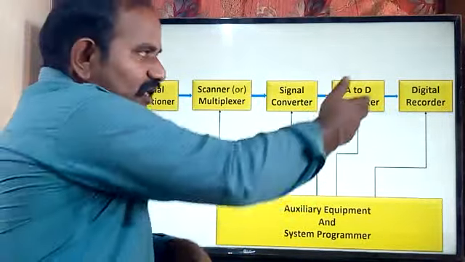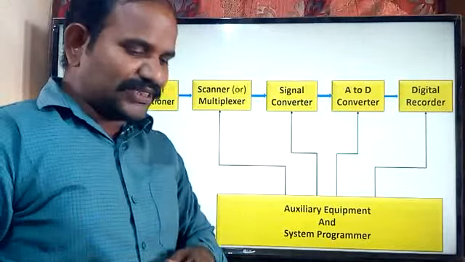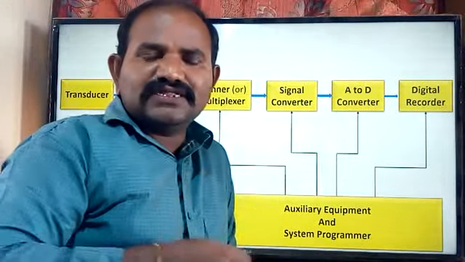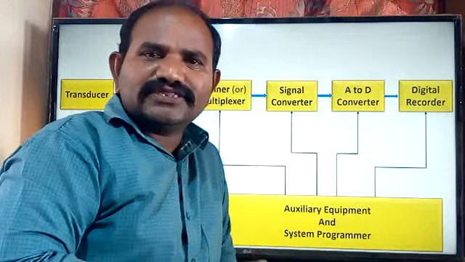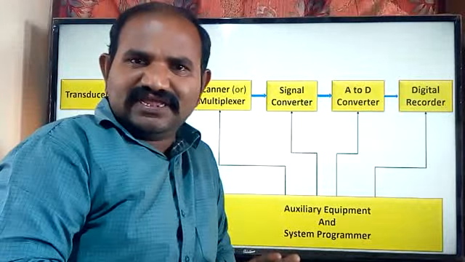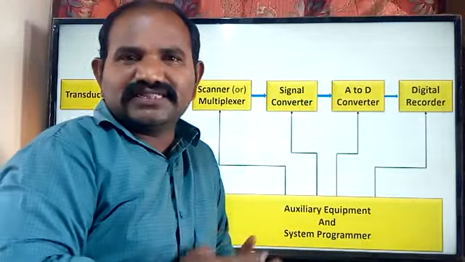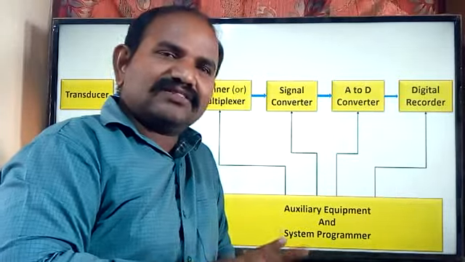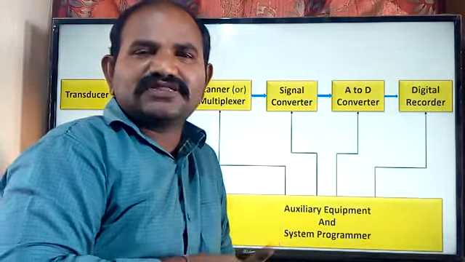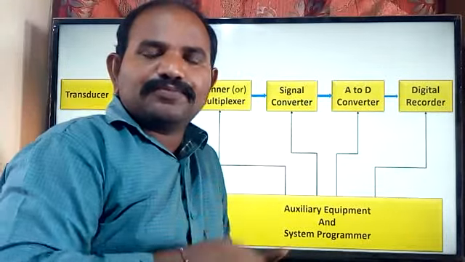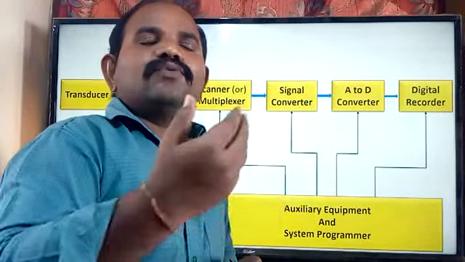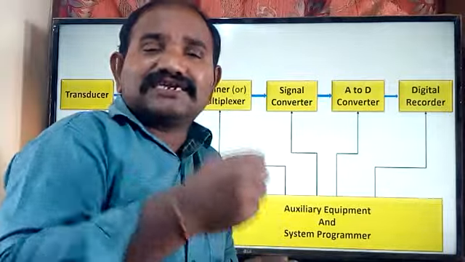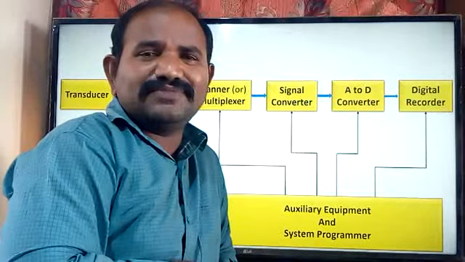We may have an analog recorder also. I think all of us know, we have seen recorders in third semester paper 3, fourth unit. There are two types of recorders: permanent recorders and reproducible recorders. Permanent recorders are nothing but the XY recorders, and the reproducible recorders are nothing but the magnetic tape recorders.